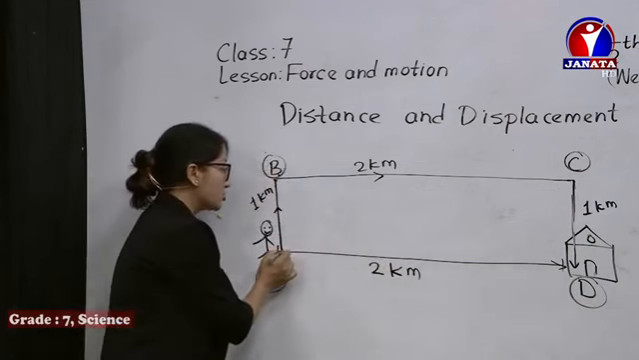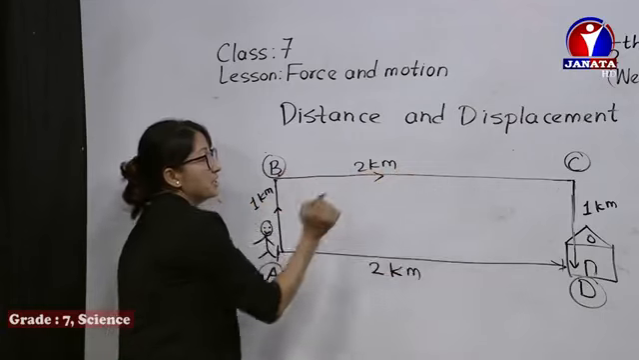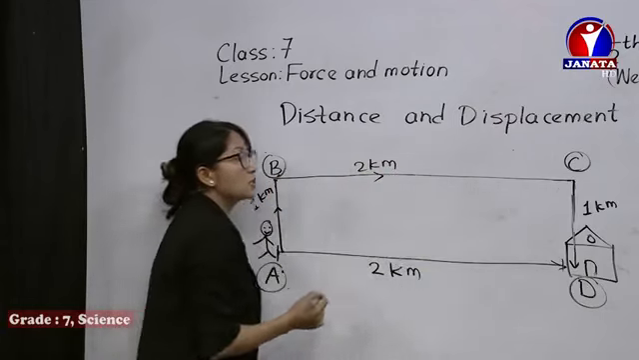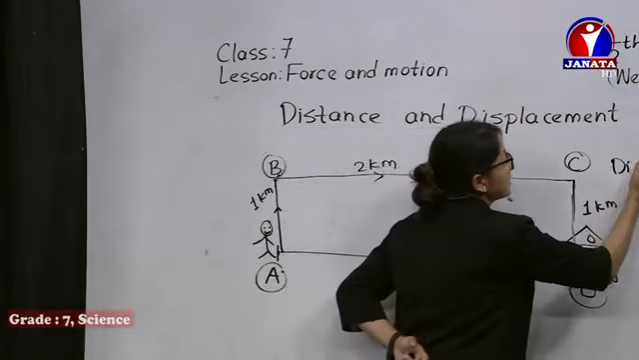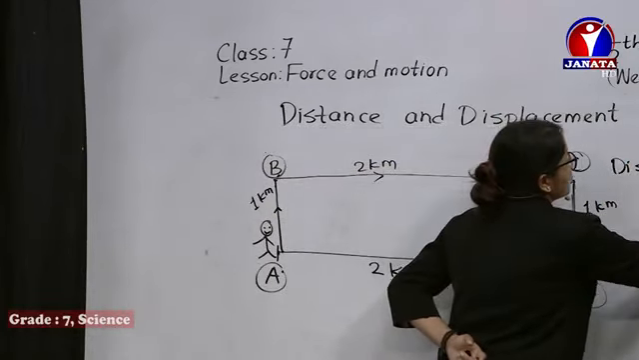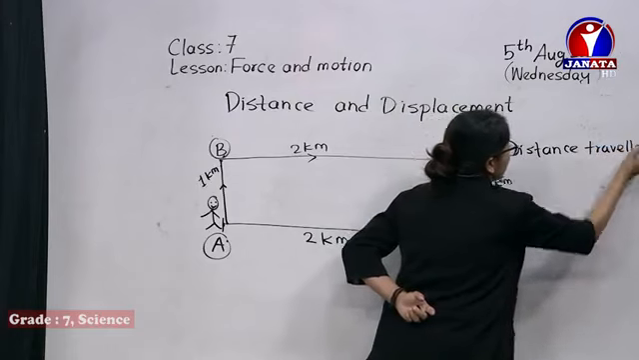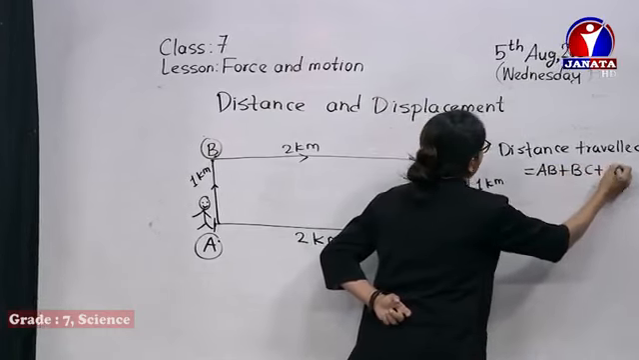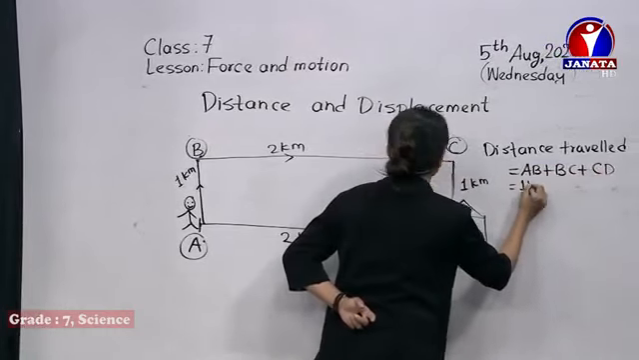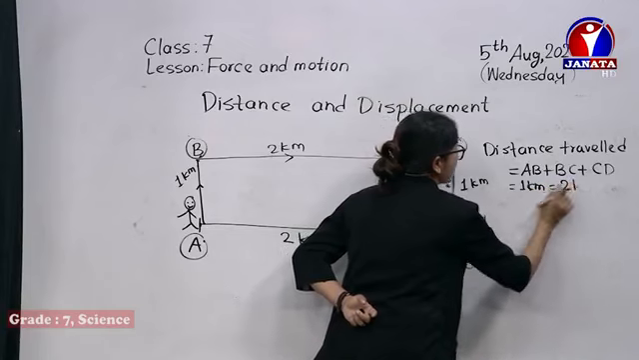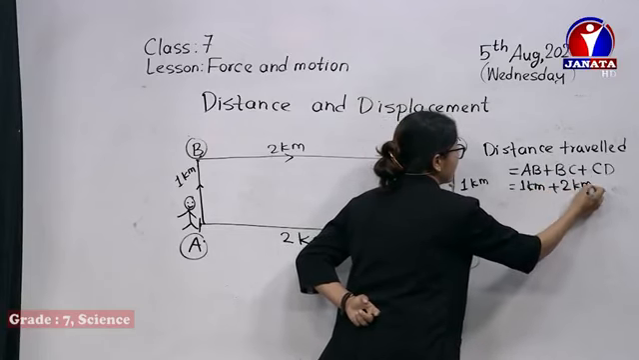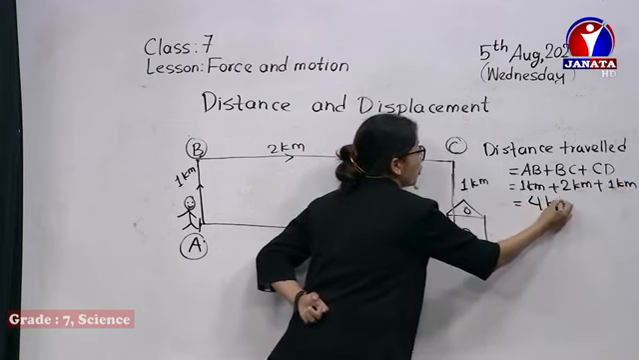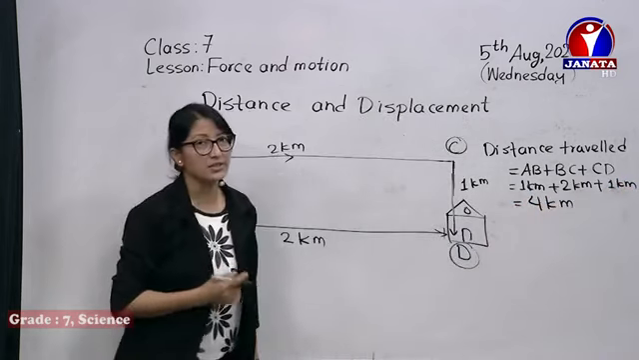So the distance traveled from A to D, we can take this as AB plus BC plus CD. So altogether, the distance traveled is how much? AB plus BC plus CD equals 1 kilometer AB, 2 kilometers BC, and 1 kilometer again CD. It's all together 4 kilometers is the distance traveled.